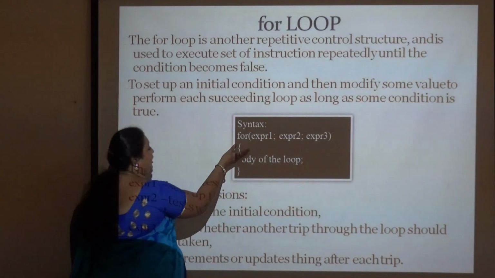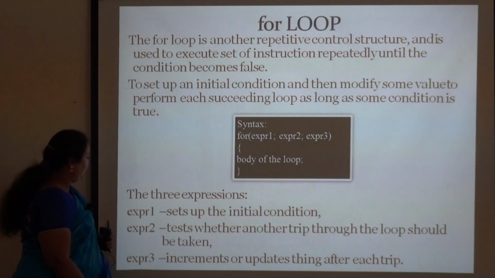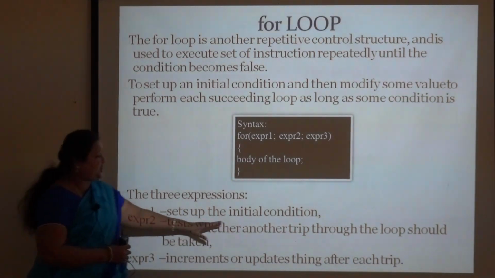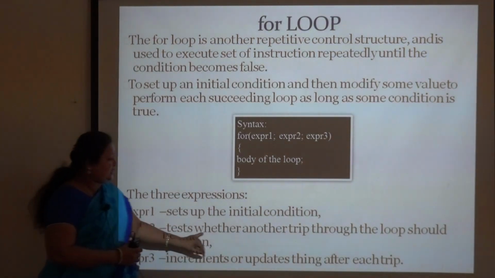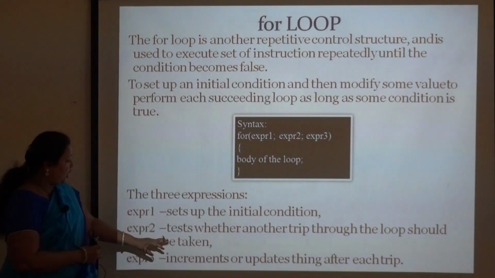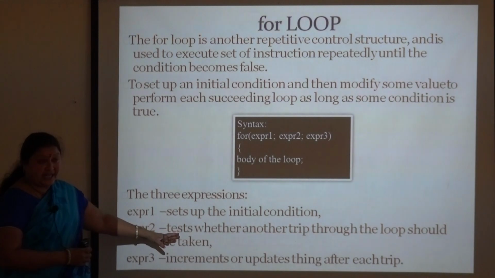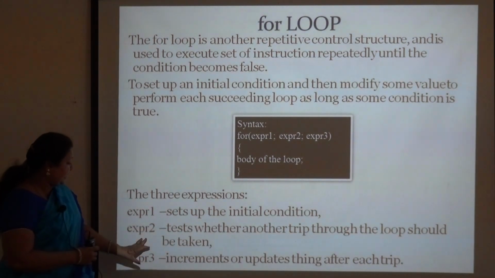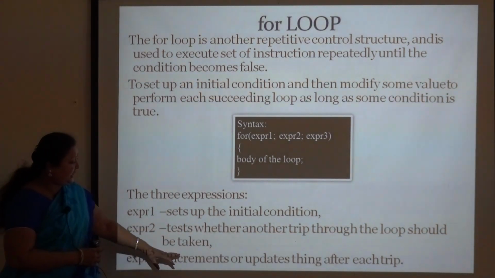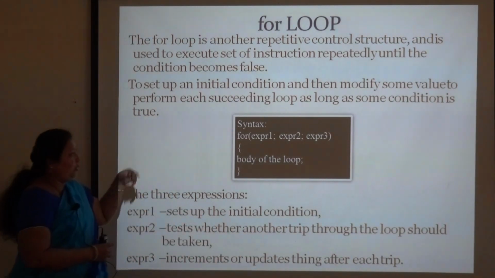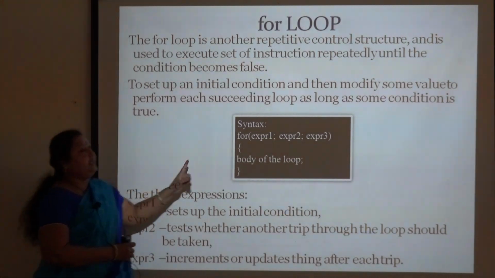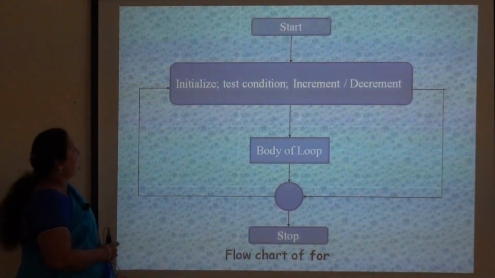We quite often use only the for loop. Expression 1 is the initial condition, and expression 2 tests whether the condition is true or false, or how many times the loop has to run. Expression 3 is the increment, applied after each trip. Each and every time, it increments the loop.